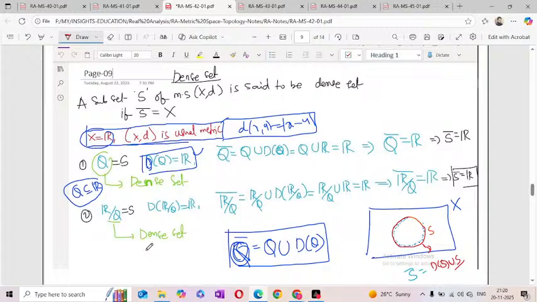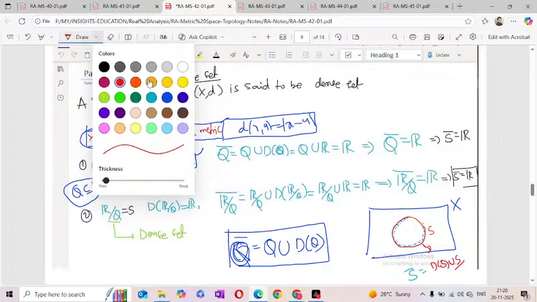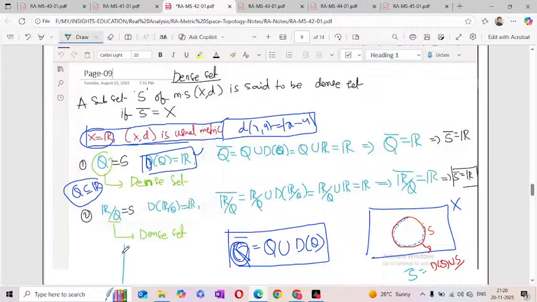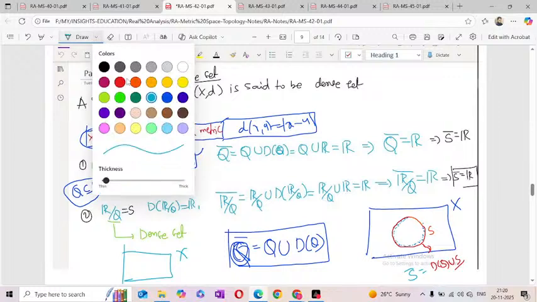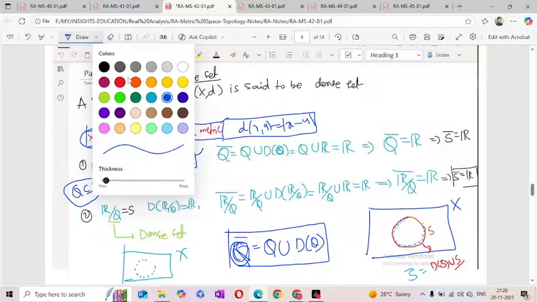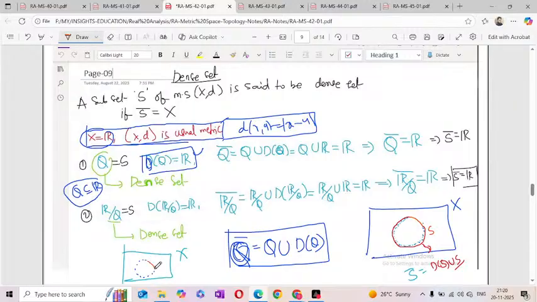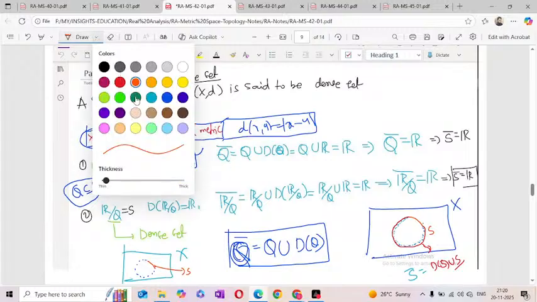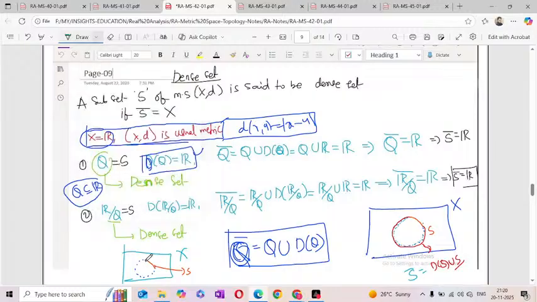Similarly for the interior. Assume this is our metric space X and this is our set S, like this. Now I am taking the interior. Interior means it avoids the boundary points.